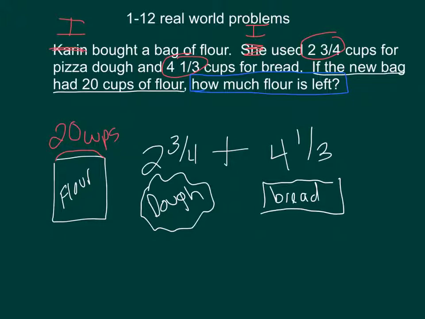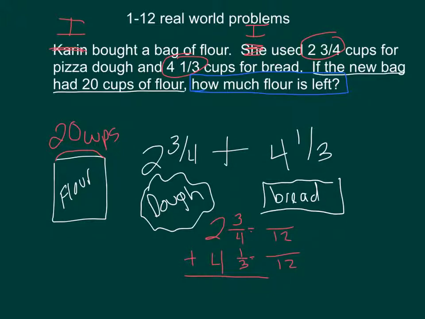You can choose any direction you want to go with it. Personally, either way, I'm doing two mathematical problems. But I prefer to add. I like adding fractions, so I would add both of these fractions myself and then subtract it from 20 cups. So let's do that. Let's find out how much flour I actually used. In order to do this problem, I'm going to have to find a common denominator. That denominator will be 12.